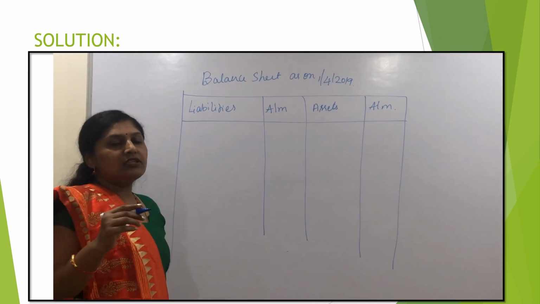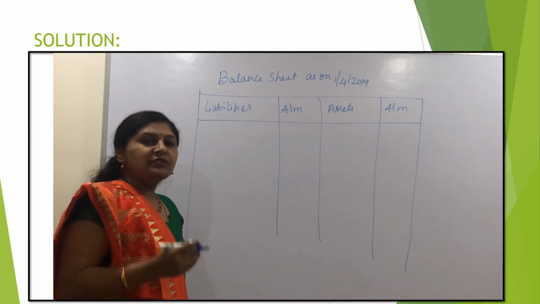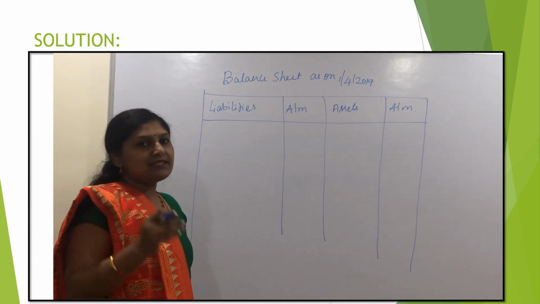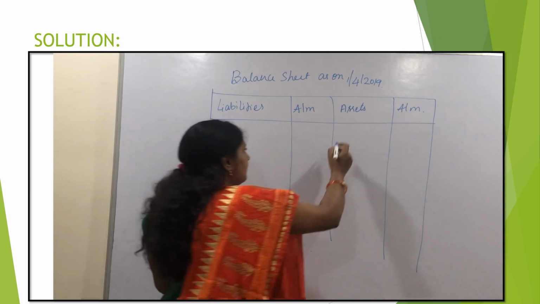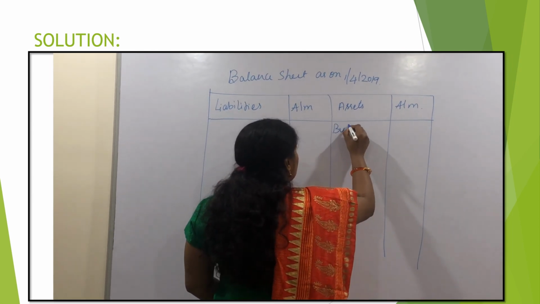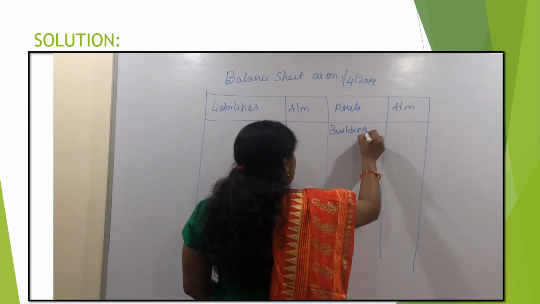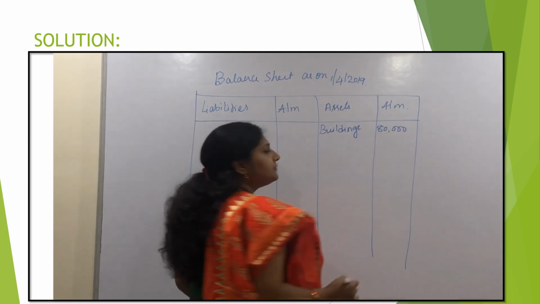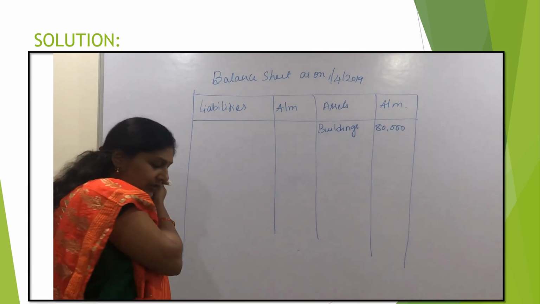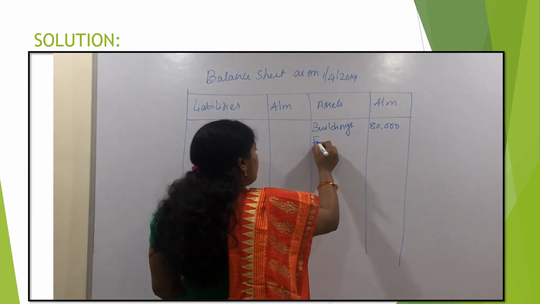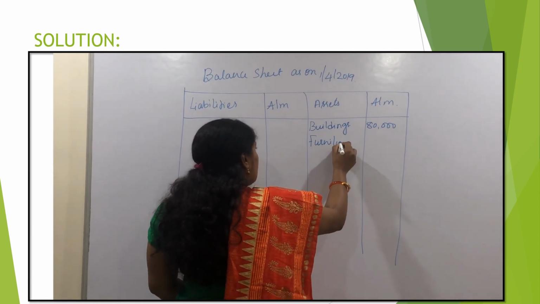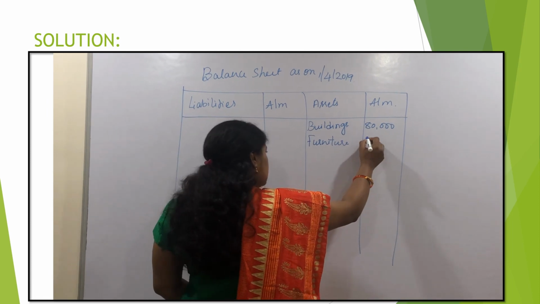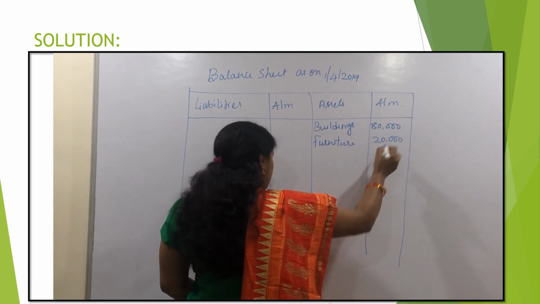Now according to this problem, the first asset given is buildings. So I am recording the value of buildings below the assets, and the value of buildings is 80,000. After the building, the next asset is furniture. The value of furniture is 20,000.